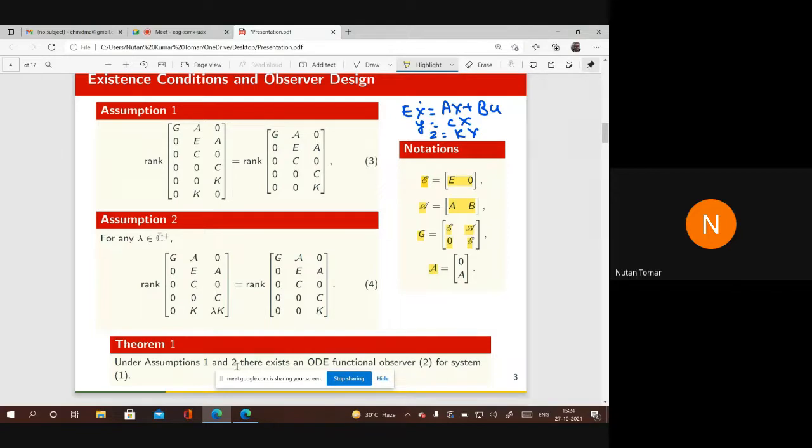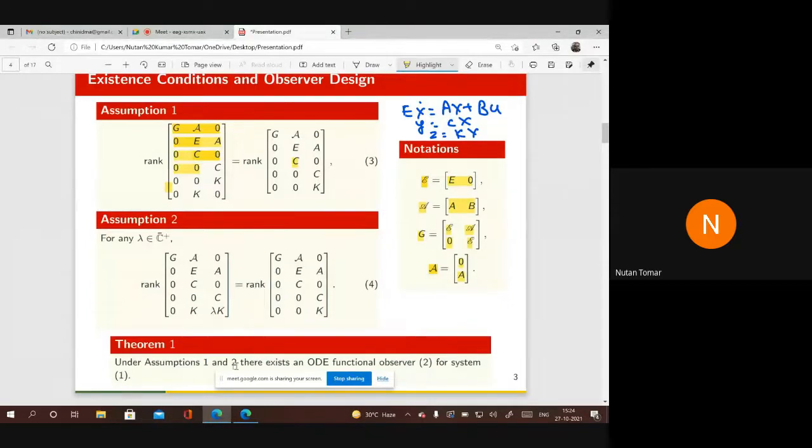And this A is this 0 and A. So under these notations, we have assumed these two algebraic conditions on the system. Condition 3: rank of this matrix is equal to rank of this matrix.